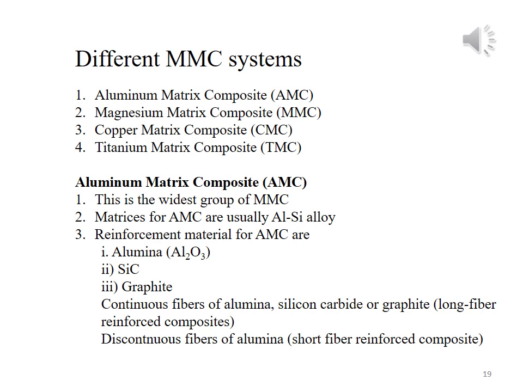The first system is aluminium matrix composite material. In this system, aluminium will be used as a matrix phase. This is the widest group of metal matrix composite system. Matrices of aluminium matrix composite are usually aluminium silicon alloy.